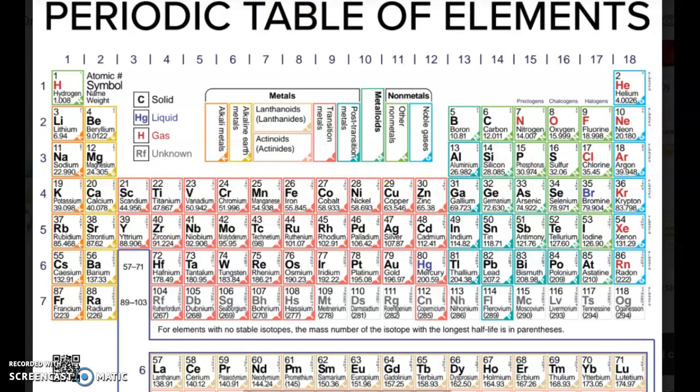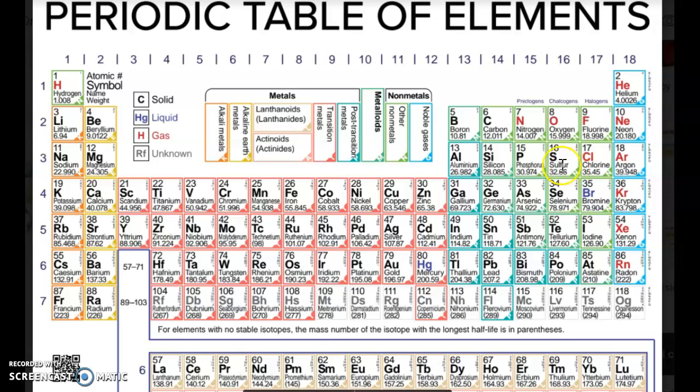Then I'm going back to my periodic table to look for sulfur, and sulfur is in group 16. Group 16 has how many valence electrons? If this one has 8 valence electrons, noble gas, this has 7 valence electrons, my halogens, then group 16 is going to have 6 valence electrons. My sulfur has 6 valence electrons.